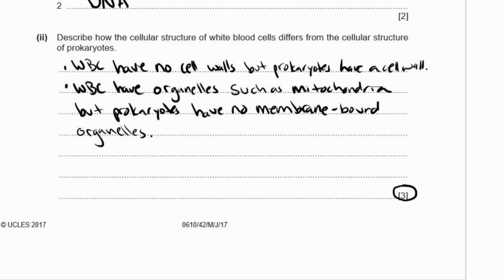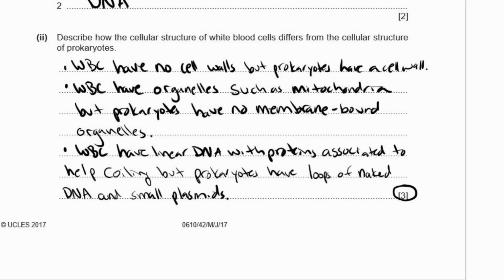And we can also talk about the DNA. As I said, they both have DNA, but they're not the same. Well, it's the same bases, but the DNA is not the same structure, same shape. So white blood cells have linear DNA with proteins called histones associated with them to help them coil, but prokaryotes have loops of naked DNA, naked meaning they don't have proteins, and small plasmids. Okay, it's three different cellular structures.